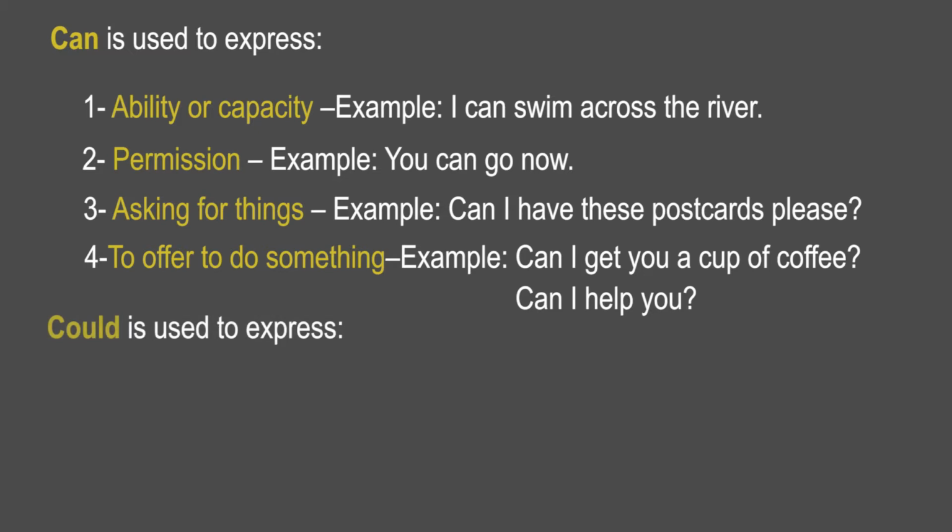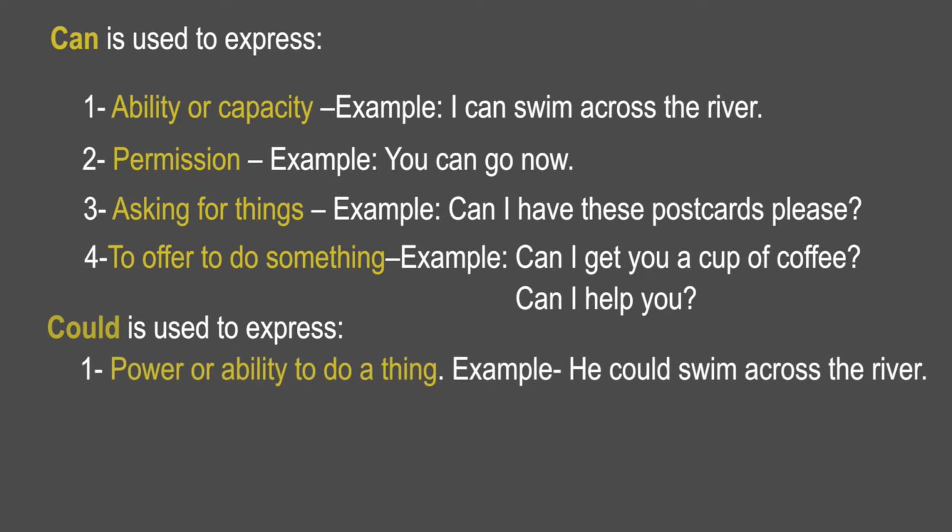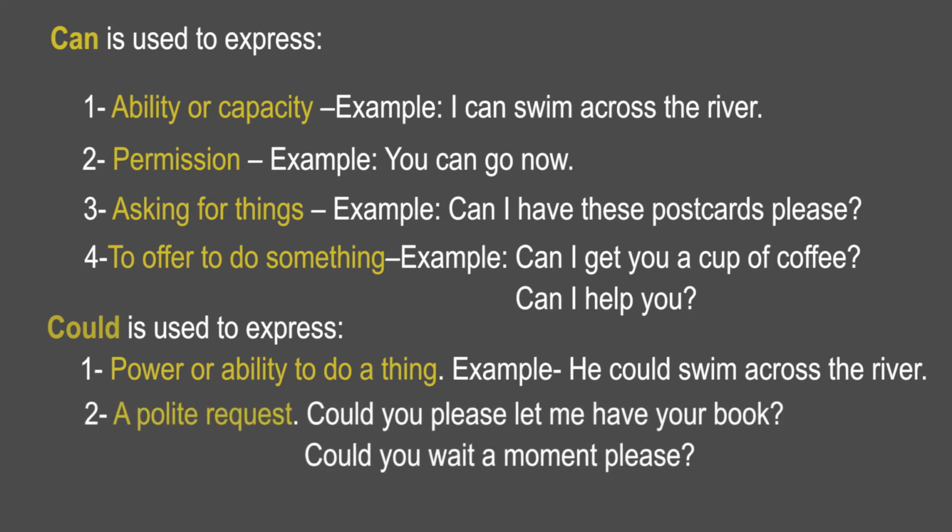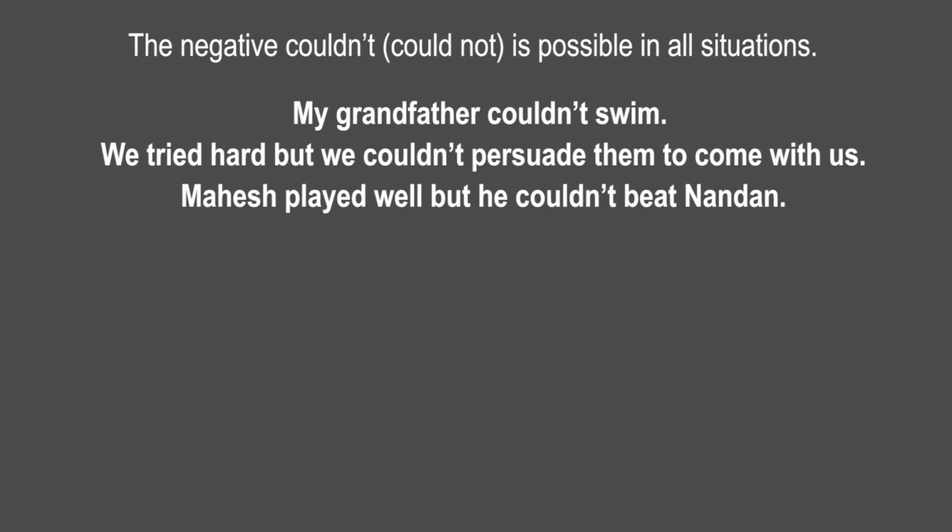Now let us see could. Could is used to express power or ability to do a thing. Example, he could swim across the river. Next is a polite request. Could you please let me have your book? Could you wait a moment please? The negative couldn't, that is could not, is possible in all situations. My grandfather couldn't swim. We tried hard but we couldn't persuade them to come with us. Mahesh played well but he couldn't beat Nandan.